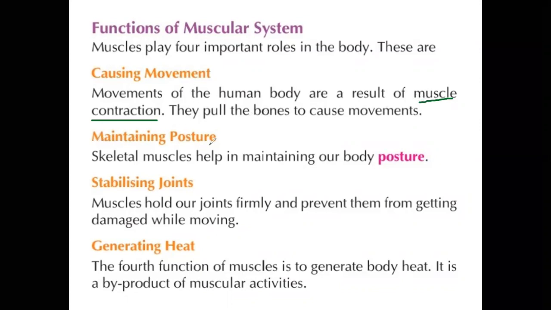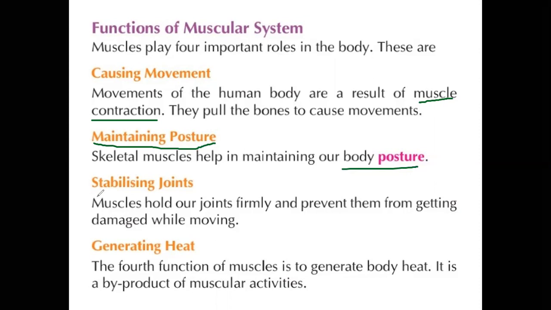And next, maintaining posture, such as a sitting posture or standing posture. The skeletal muscles help in maintaining our body posture, even in a sitting position. Posture means the position of the body: how you sit, how you stand, how you bend. These are all postures, and skeletal muscles work here to maintain them.